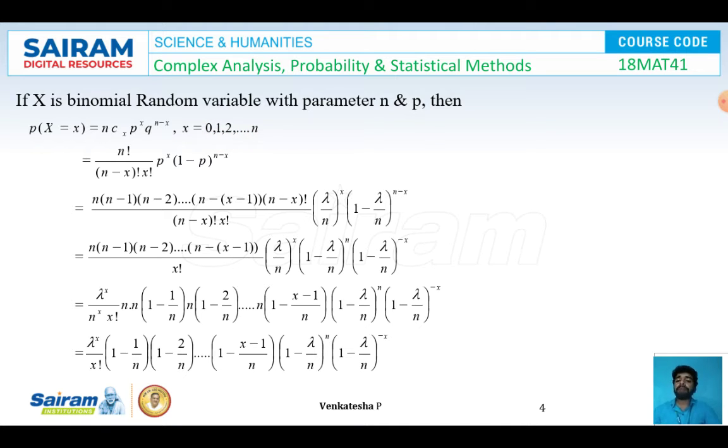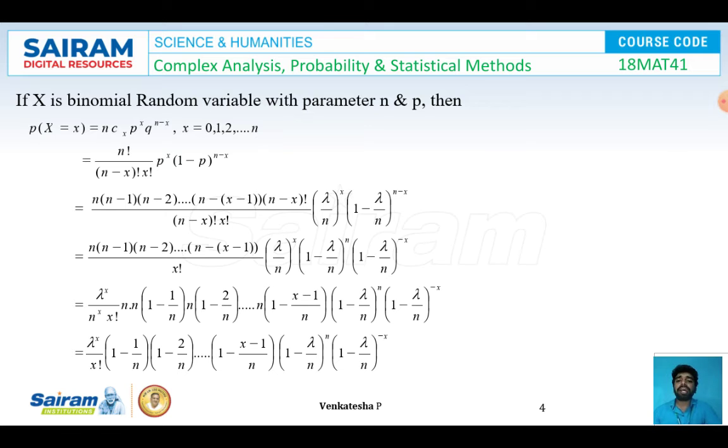In the first step, I'm going to expand the combination nCx, that is n factorial by (n minus x) factorial into x factorial, keeping p^x as it is and converting q as (1 minus p) whole power n minus x. This is because p plus q is equal to 1. Okay, now to eliminate this (n minus x) factorial, I am going to expand the n factorial like this. That is n, n minus 1, n minus 2 and so on (n minus (x minus 1)) into (n minus x) factorial divided by (n minus x) factorial into x factorial.